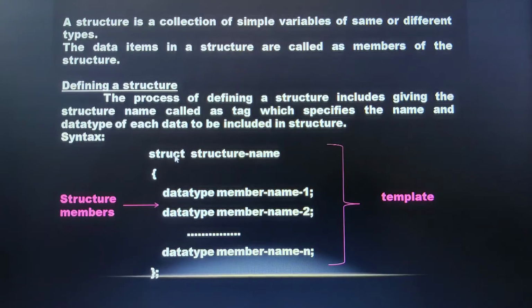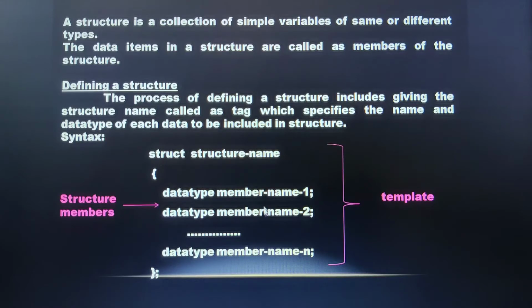Looking at this keyword struct, I will come to know that whatever we have written further is a structure. Then all the declarations of these data items are referred to as the structure members, like member name 1, member name 2, member name n.